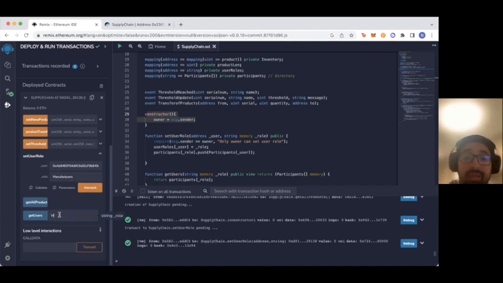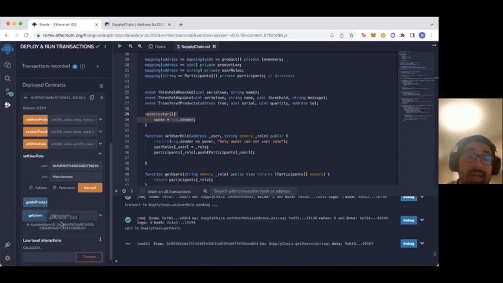If anyone wants to find addresses that belong to a specific role, they can just use our get users function here, and you can get all the addresses that belong to a specific role.